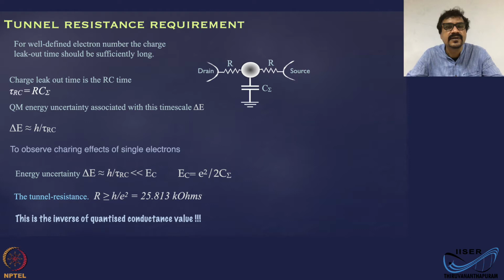Now, to observe these charging or discharging effects, apart from the low temperature requirement, or the requirement for a cryogenic environment, there are certain quantum mechanical constraints too. Okay, let's look at conceptually what it is.